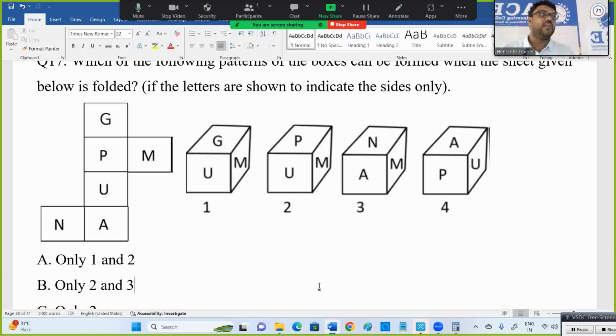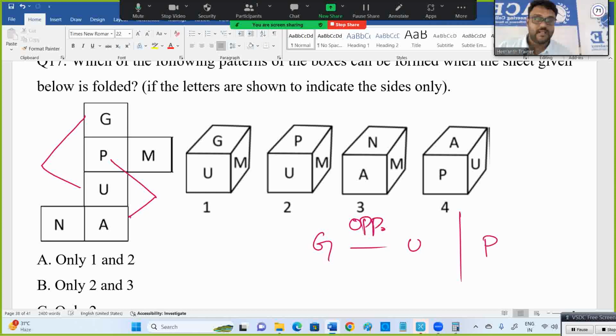Now here, one trick is alternate rows and alternate columns, in row wise or column wise, are opposite. Here alternate means G and U are opposite, P and A are opposite. This concept is explained, you can check those things. See, how many opposite pages are there in a dice? For this room, how many opposite sides are there?